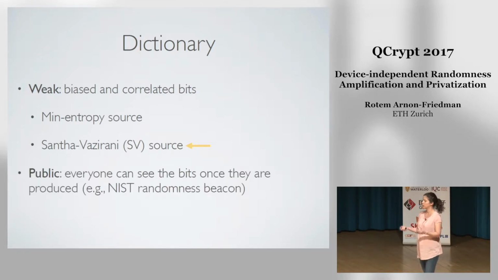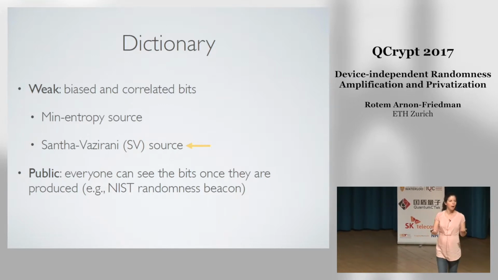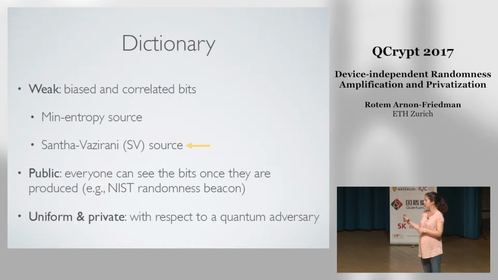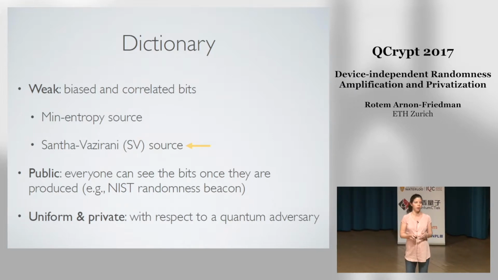Next, when I say public, I mean that everyone can see the bits once they are produced. We don't know them in advance, up to the bias of the weak source, but once they are produced, everybody can see them. For example, in the NIST randomness beacon, the numbers are just online, and we can all go to the web page and see them. So this is public. And then uniform and private is exactly the opposite, and it's always with respect to a quantum adversary. So we will have some quantum side information, and we will be interested in saying that something is uniform or private with respect to this quantum side information.